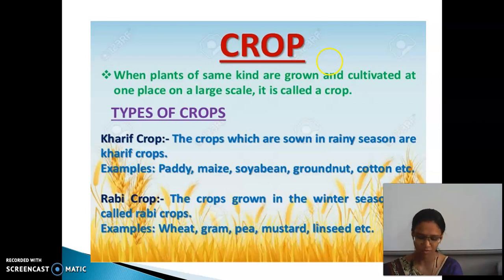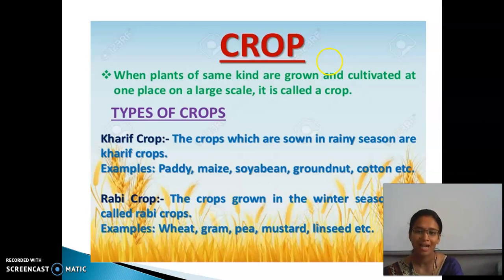The kharif crops are grown in the rainy season, during the months of June to September.